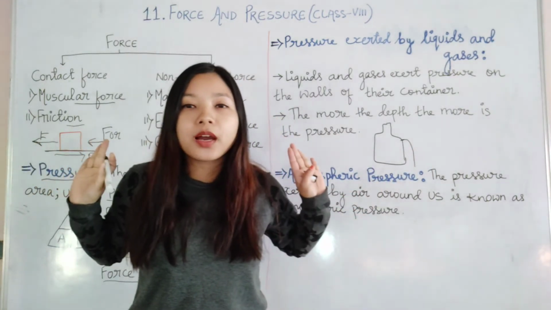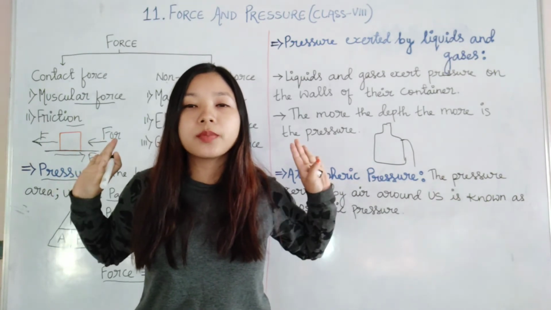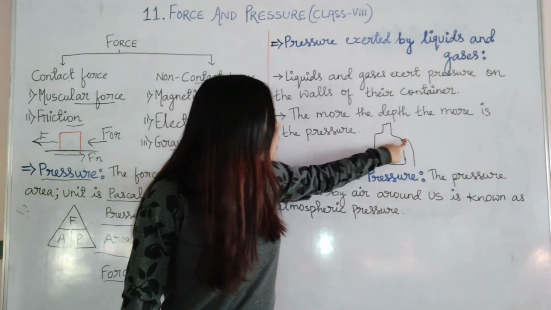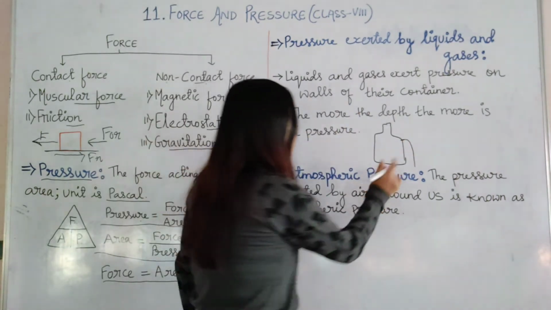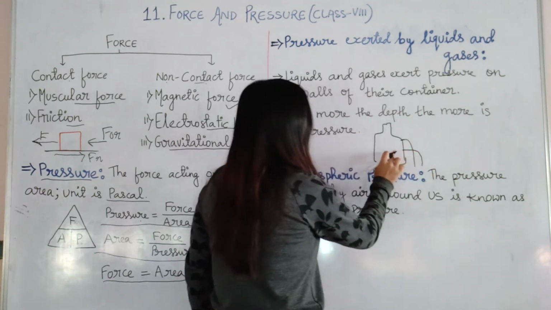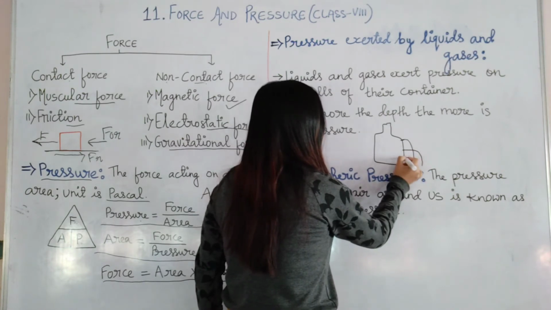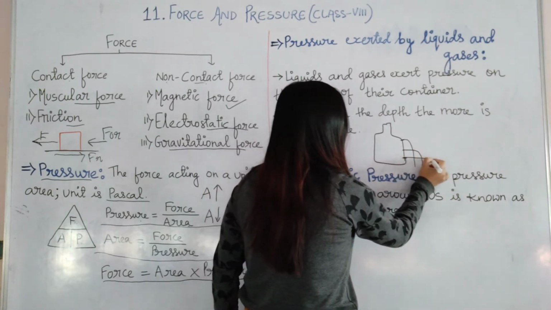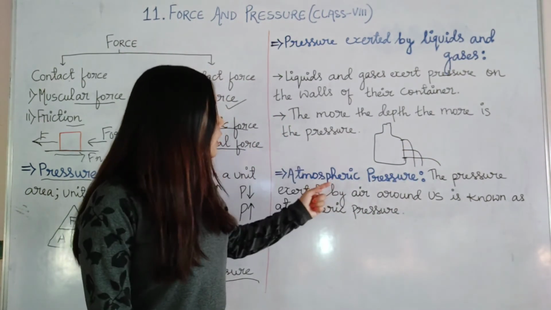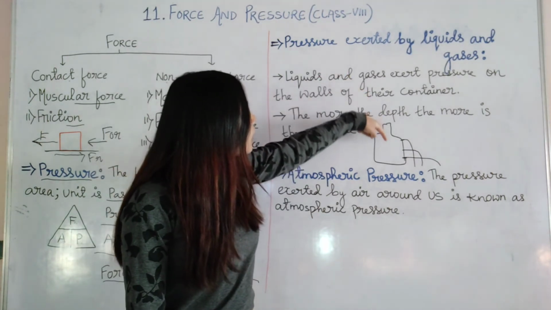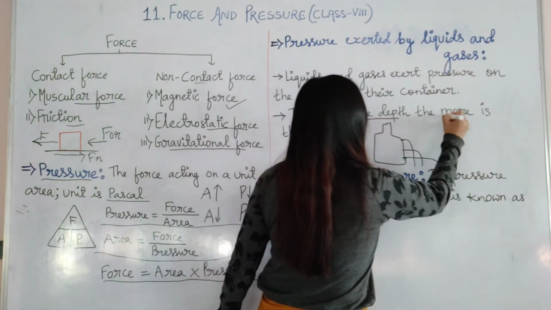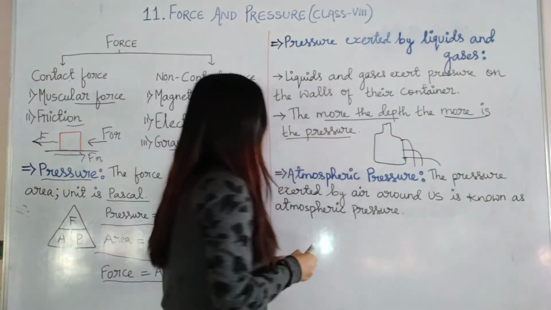That means water applies force on its sides. If the water applies force on its sides, that is why when there is a hole and opening, it is coming out of the hole. If you put a hole here, you will see from here also water will come out, but a little farther away. And like that, if you put a hole here, you will see it is falling even farther away. What do we understand from this? We understand that more the depth, more the pressure.